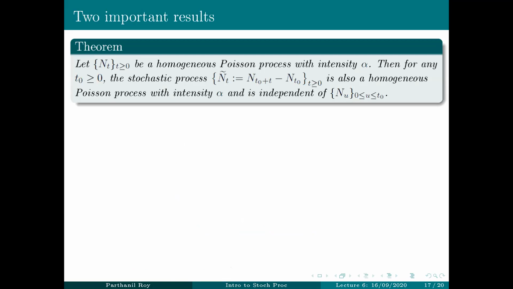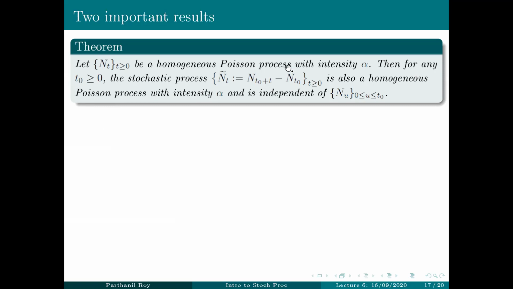Then we proved that if you start with a homogeneous Poisson process with intensity alpha, and fix a t naught bigger than or equal to 0, then the stochastic process N tilde t, which is N of t naught plus t minus N of t naught, is also a homogeneous Poisson process with intensity alpha.